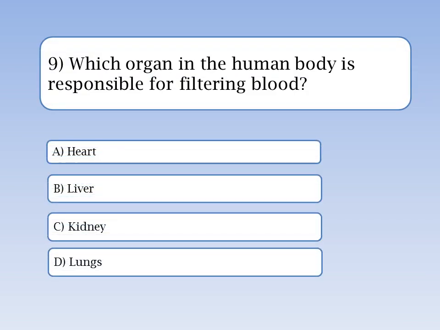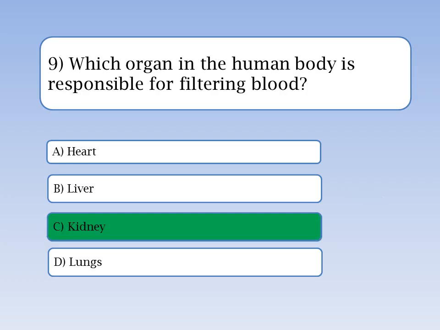Here's question 9. Which organ in the human body is responsible for filtering blood? A. Heart. B. Liver. C. Kidney. D. Lungs. You have 5 seconds to think. Time's up. The correct answer is C, kidney. The kidneys filter waste and excess fluids from the blood, forming urine.